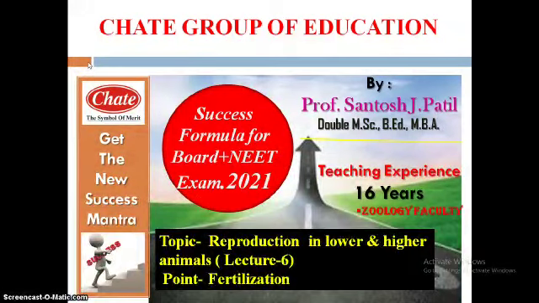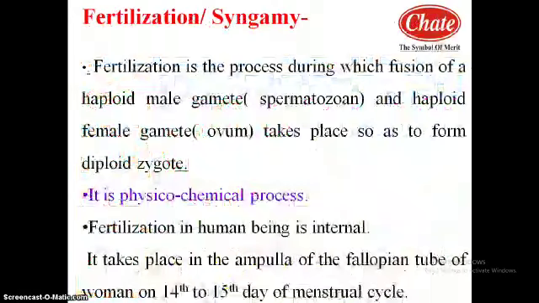Hello friends, after completion of the process gametogenesis, in today's lecture we want to focus on the event of fertilization. Fertilization is the process during which fusion of a haploid male gamete and haploid female gamete takes place so as to form the diploid zygote. In simple words, the fusion of male and female gametes to form the diploid zygote is called fertilization.